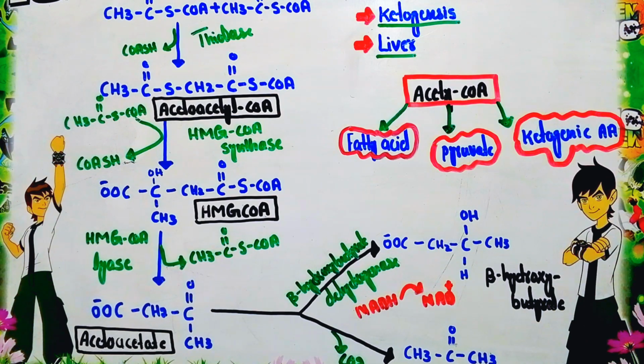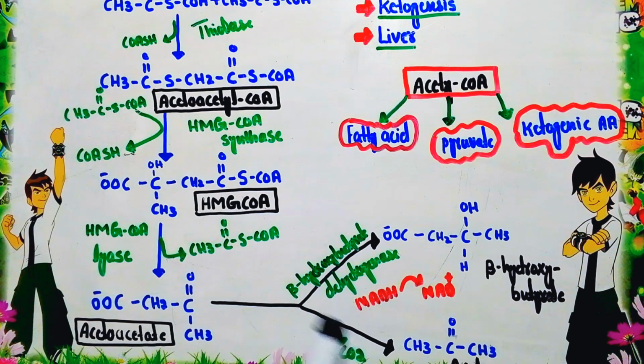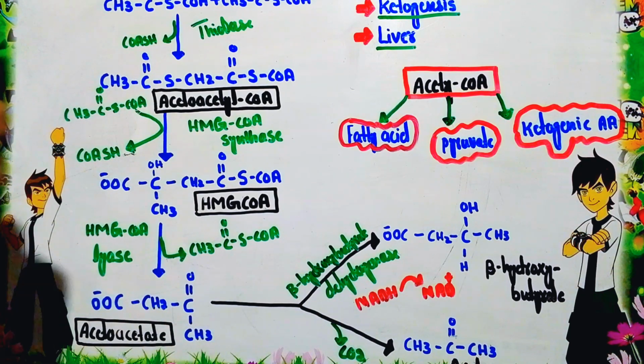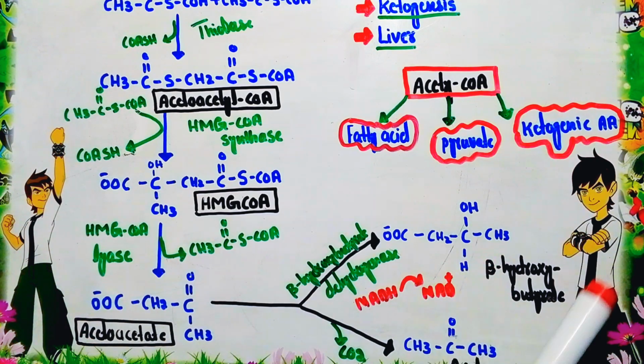A small fraction of this acetoacetate may be converted into acetone by a spontaneous decarboxylation reaction. Simply one carbon dioxide molecule is spontaneously removed from the acetoacetate and it will form the acetone. These are the ketone bodies. So by this way the main ketone bodies are synthesized, that is beta hydroxybutyrate and acetone.